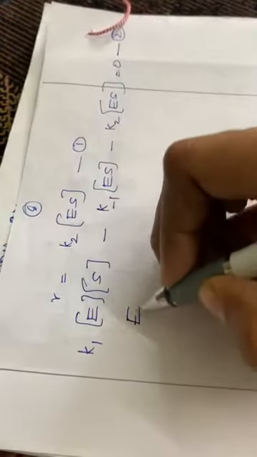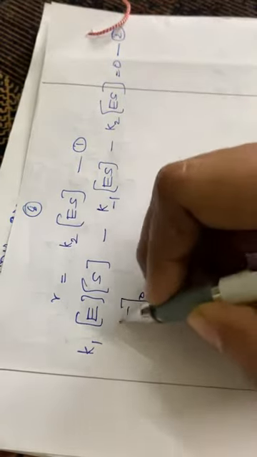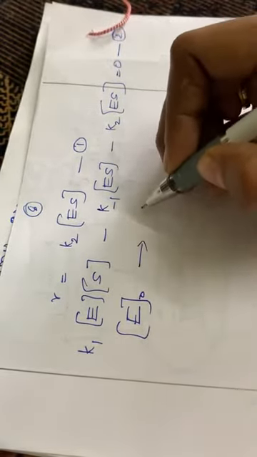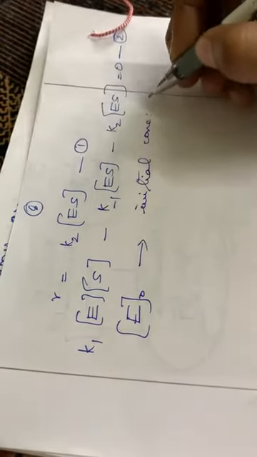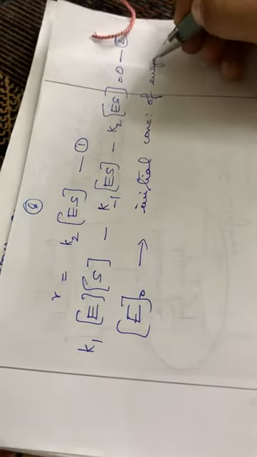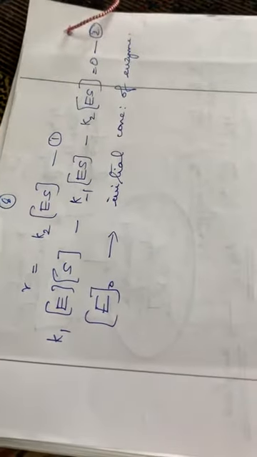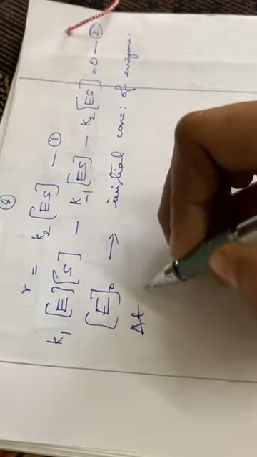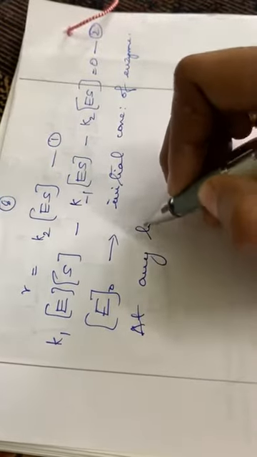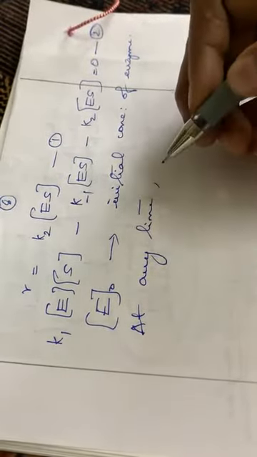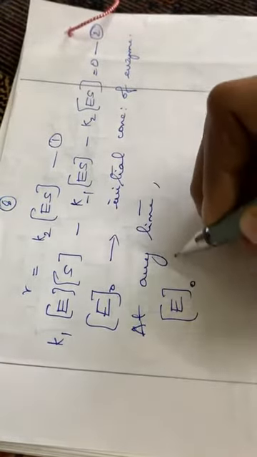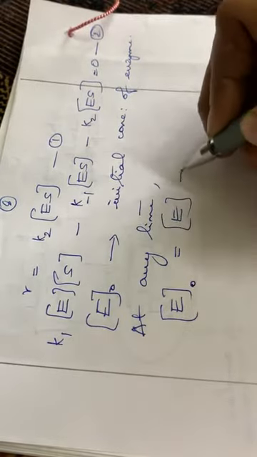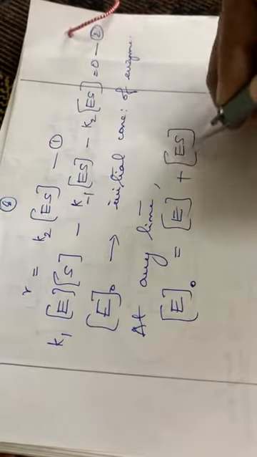Now we have to write some substitutions. Let E0 be the initial concentration of the enzyme, and also at any time we can write this equation: E0 is equal to the concentration of E plus the concentration of ES.